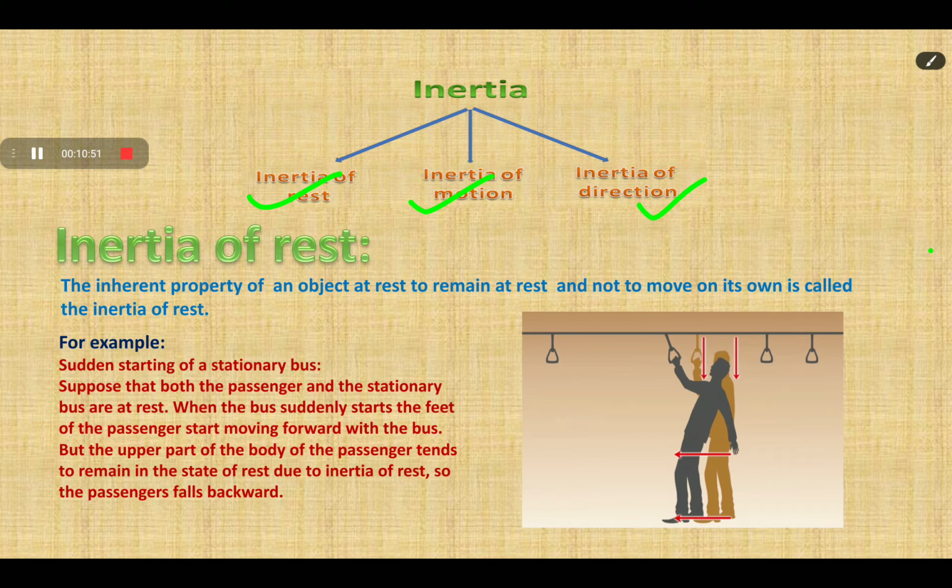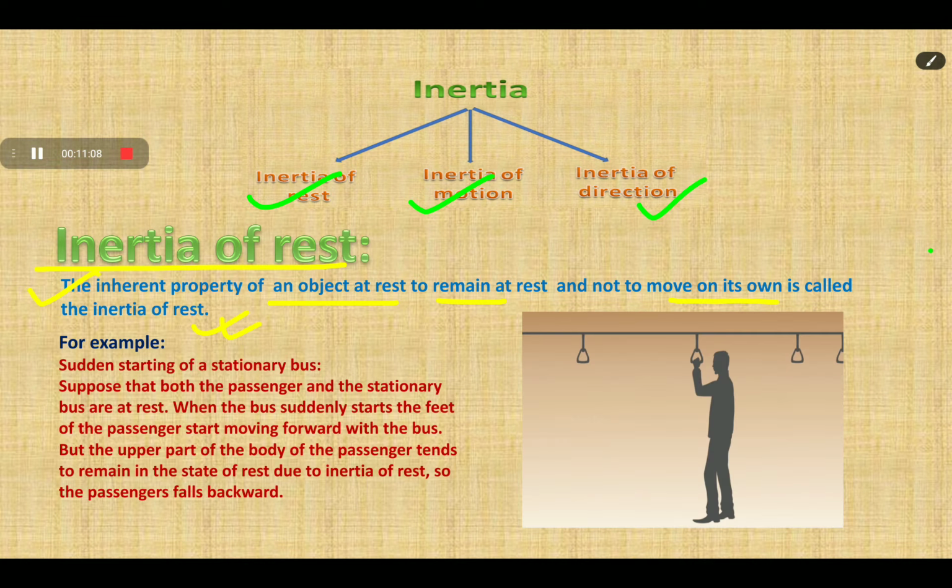The inherent property of an object at rest to remain at rest and not to move on its own is called inertia of rest. Means it is the tendency of the object to remain at rest and not to move on its own. Here, as you can see in the image, is the best example of inertia of rest.